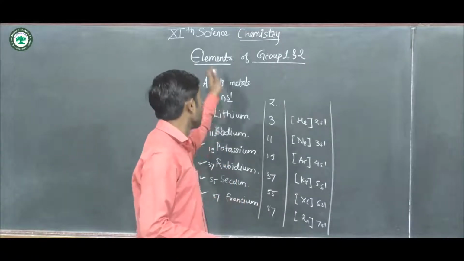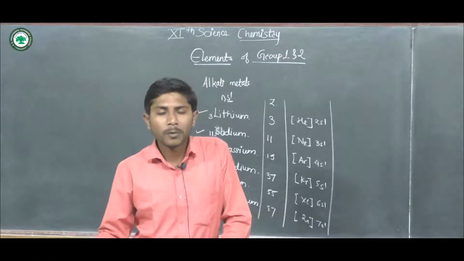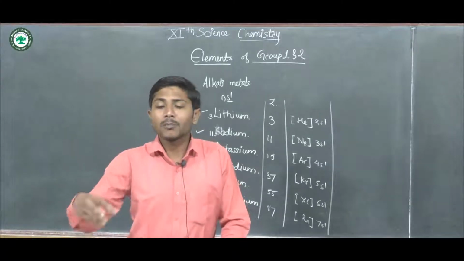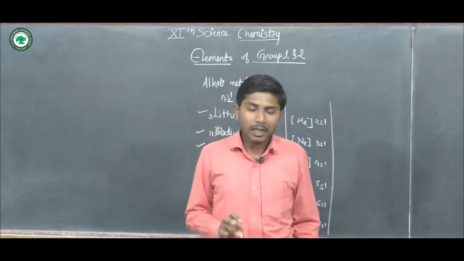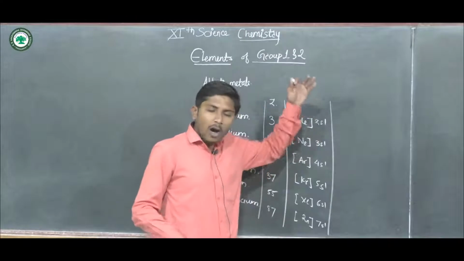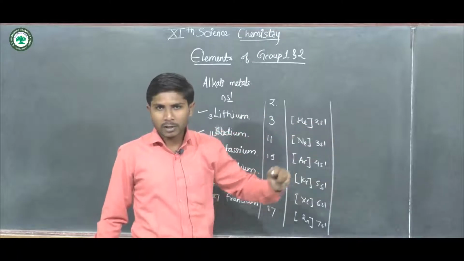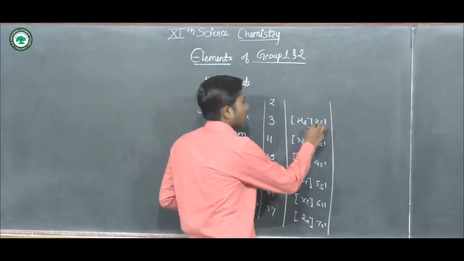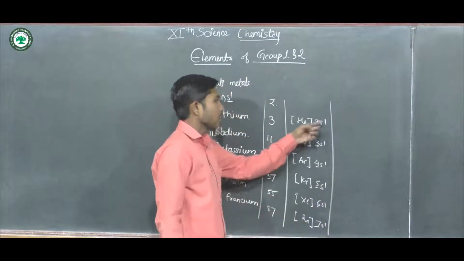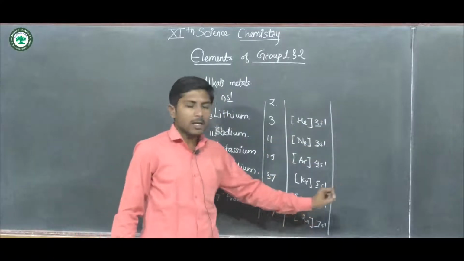periodic trends that are seen in these elements, as we have discussed in our previous chapter, the modern periodic table and the different kinds of trends shown in it. Properties like electronegativity, electron gain enthalpy, ionization enthalpy, density, ionic radius, and atomic radius, all these trends we can observe with the help of their outermost electronic configuration. Here we can see the last electron entering the second orbit for lithium, the third, fourth, and up to francium in the seventh orbit.